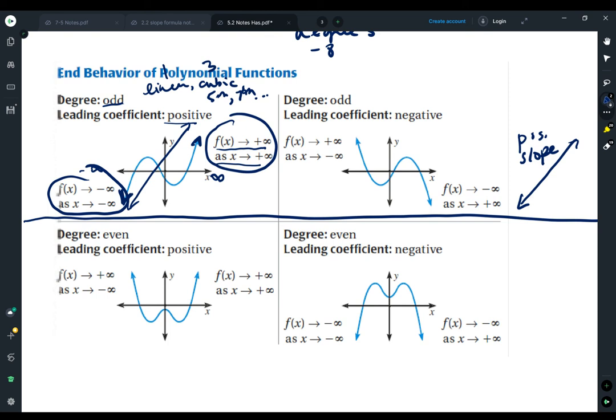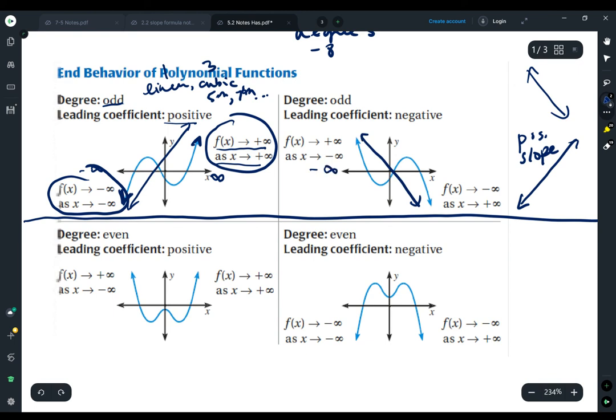The next one is when we have an odd degree, but our leading coefficient is negative. So think about a line with a negative slope. A line with a negative slope goes down, and that's what this graph is doing. And on the left here, so on the left is negative infinity, this little tail end of my graph is going up, so y is going to plus infinity. If I am looking on the right-hand side, so that's as x goes to positive infinity over here, here's my graph going down. So my y is going to negative infinity as x is going to positive infinity. So those are those odd graphs. Odd graphs are always going in those opposite directions.